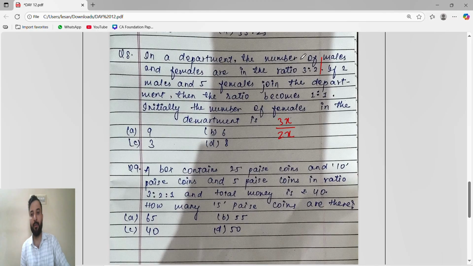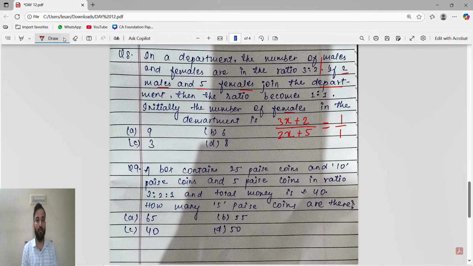In a department, the number of males and females are in the ratio 3:2. So 3x by 2x. If two males and five females join the department, then the ratio becomes 1 by 1. They want the initial number of females in the department.